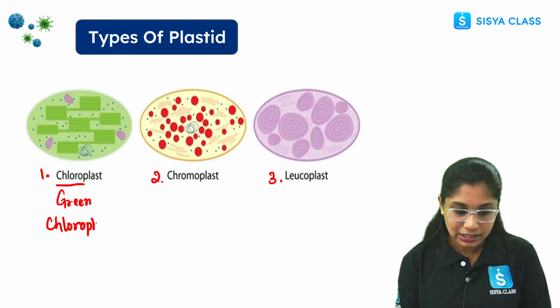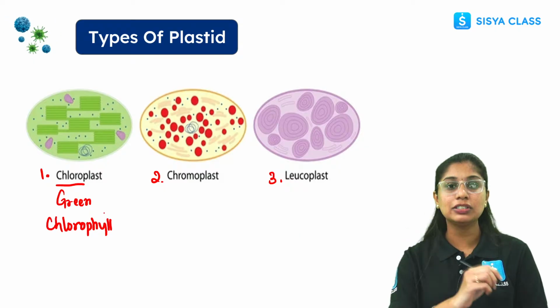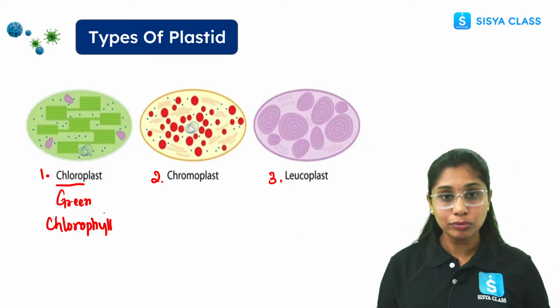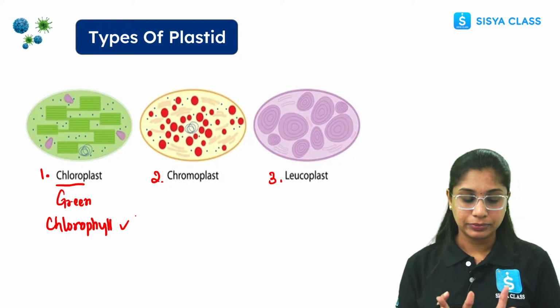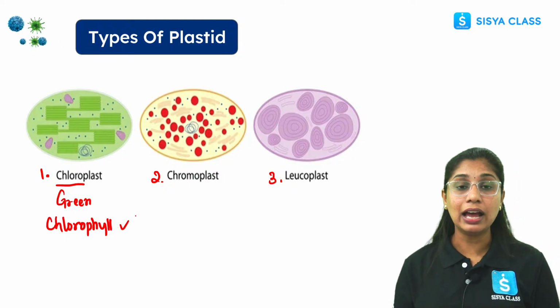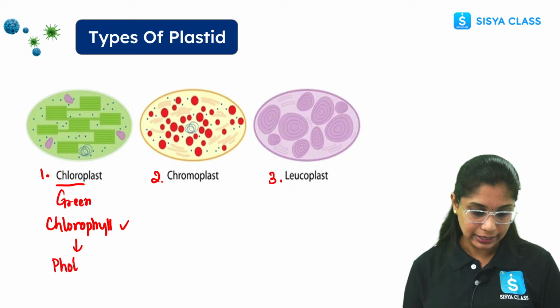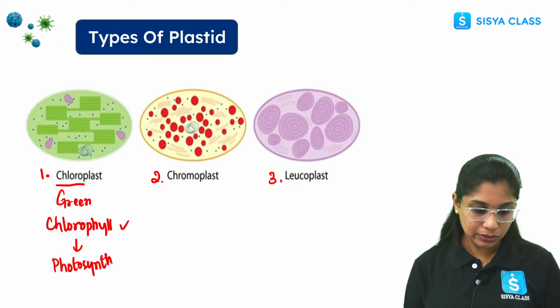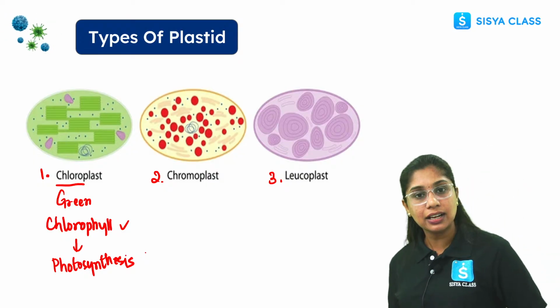Because of this only, we can perform photosynthesis. Because of photosynthesis only, the plants can prepare their own food. So chlorophyll is the pigment present here, and what is the function? It is involved in photosynthesis, right? So it imparts green color to the leaves, to the young stem.